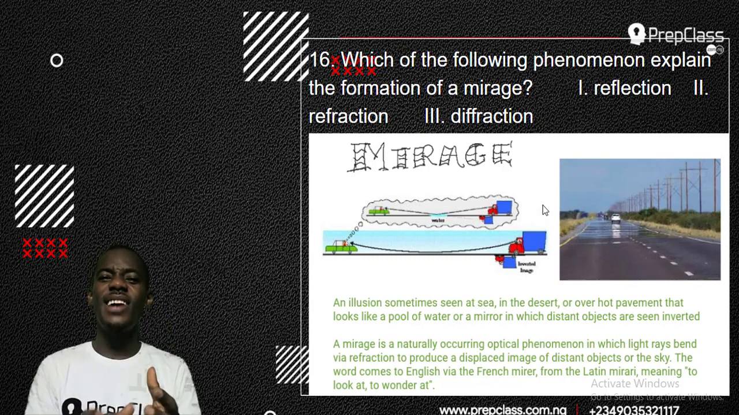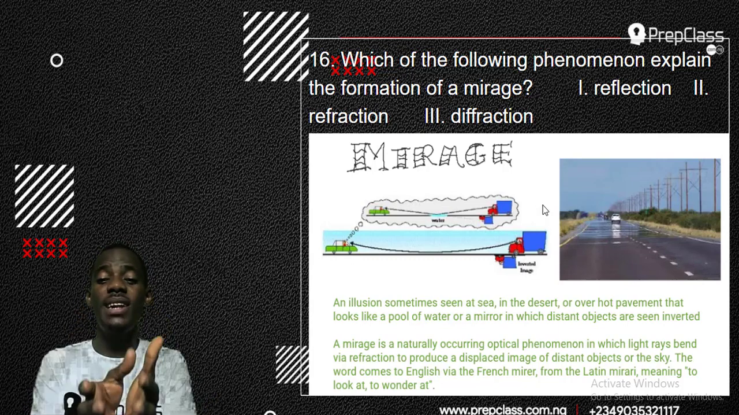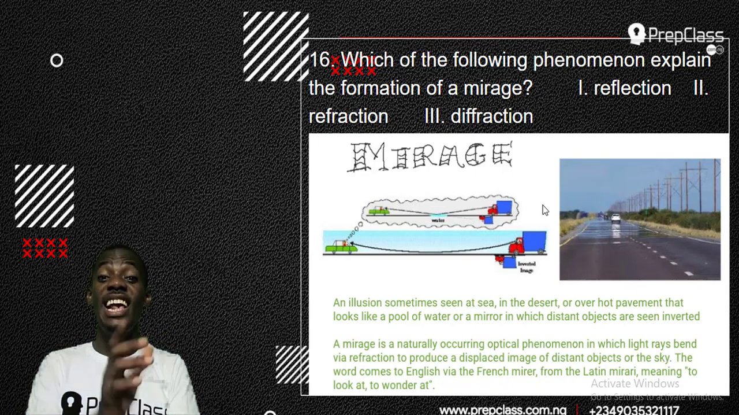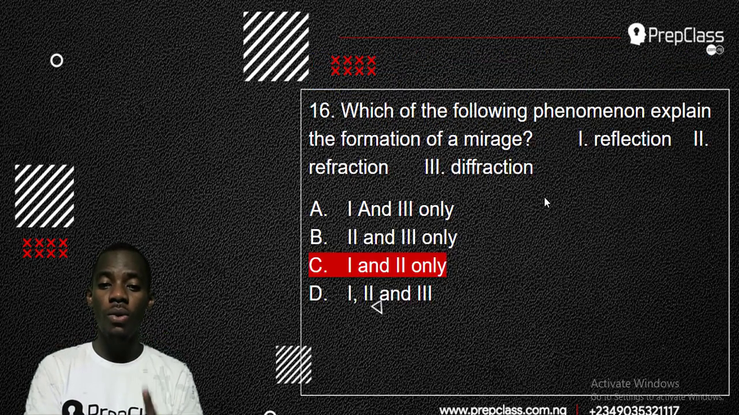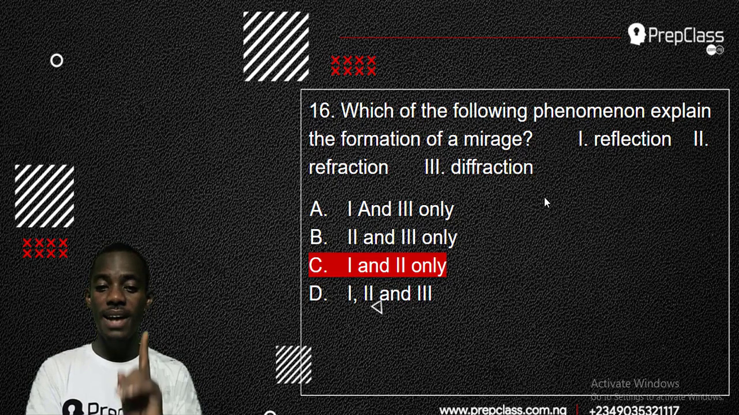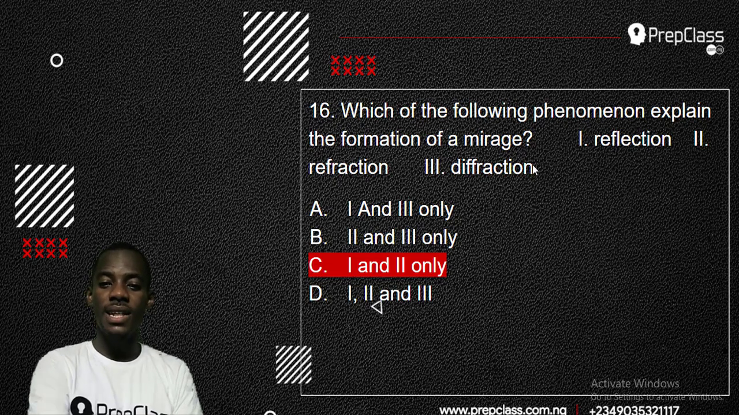Okay, because diffraction is spreading out, and there is no spreading out of wave here. So diffraction is wrong. So the answer is simply option 1 and 2. That makes option C the correct answer to that question number 16. Let's check out number 17 now.